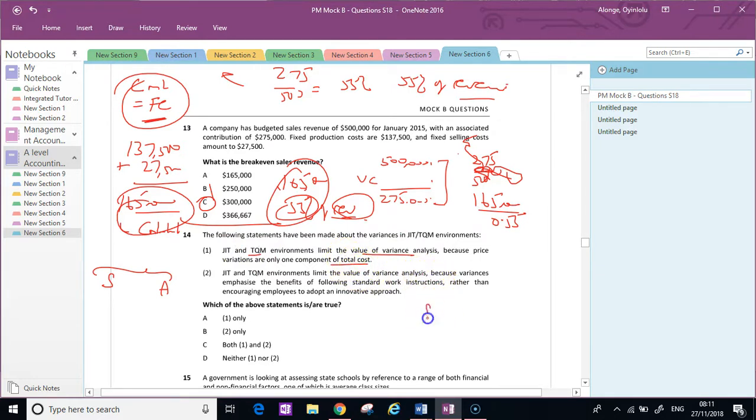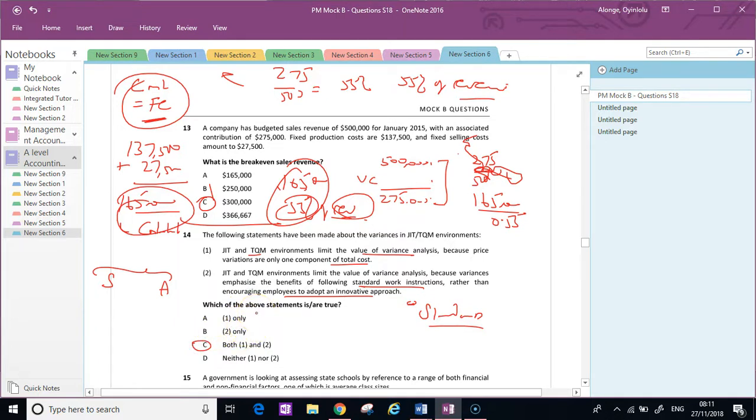So variance analysis is very much a standard costing kind of homogeneous, one type of product, regular product all the time. When we start growing and making different types of products, we really can't stick with standard costing. So yes, it does start to move away from that. And again, it limits because variances emphasize the benefit of following standard work rather than encouraging employees to adopt innovative ways. And that's true. So there's very little variance analysis once we start moving into the realms of JIT and TQM. In TQM we're looking at target costing and engineering out bad costs and value analysis. So both are true.